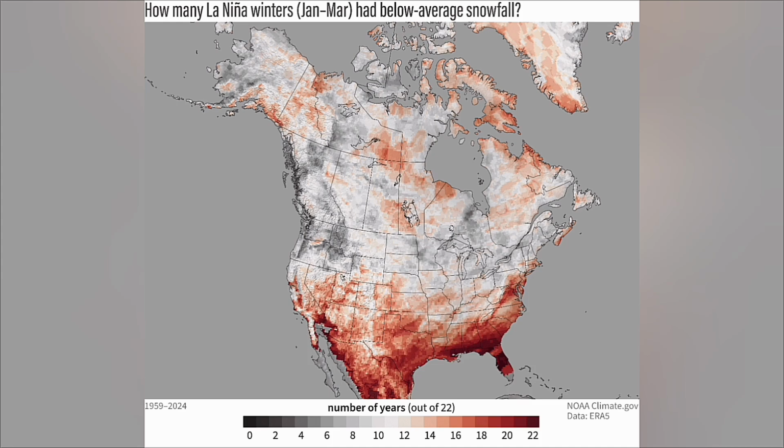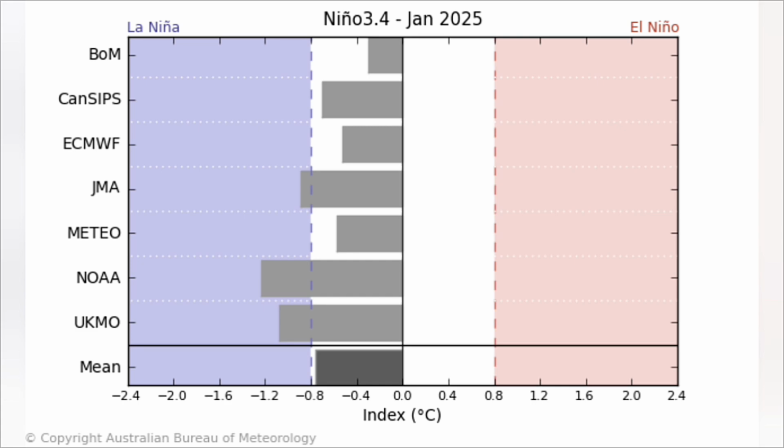Typically, a strong blocking high-pressure system in the North Pacific is the most common effect of a cold ENSO phase, La Niña. That usually redirects the polar jet stream down over the northern United States. Below is an image that shows you the average winter pressure pattern from recent La Niña winters. The main feature is a strong high-pressure system in the North Pacific and a low-pressure area over Canada.